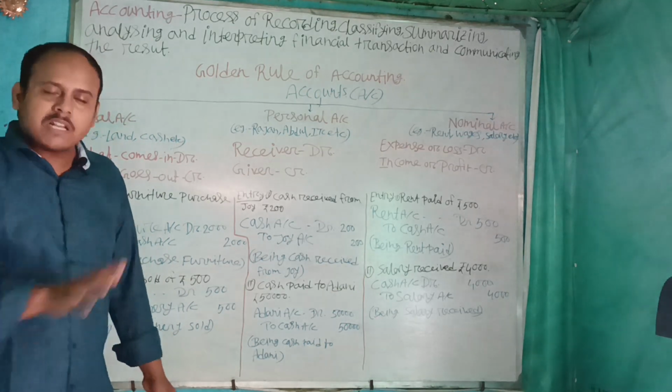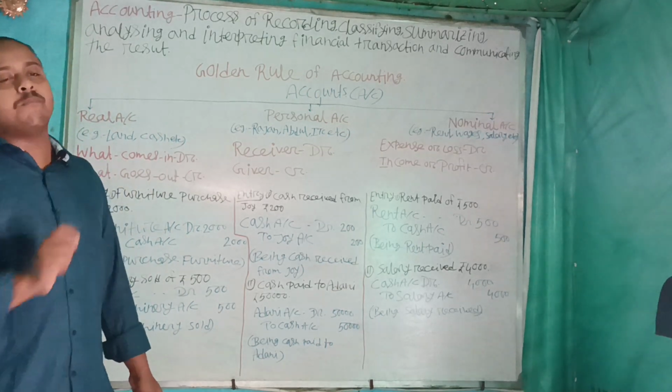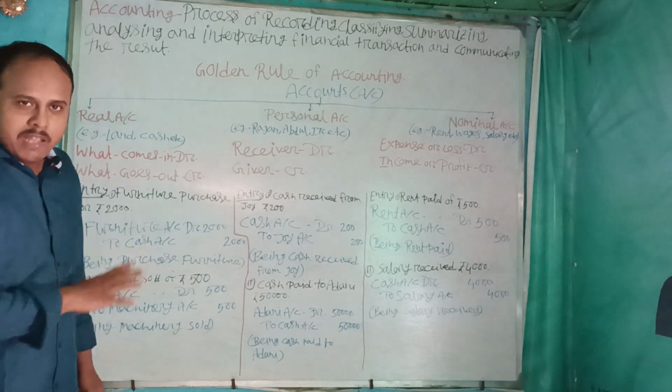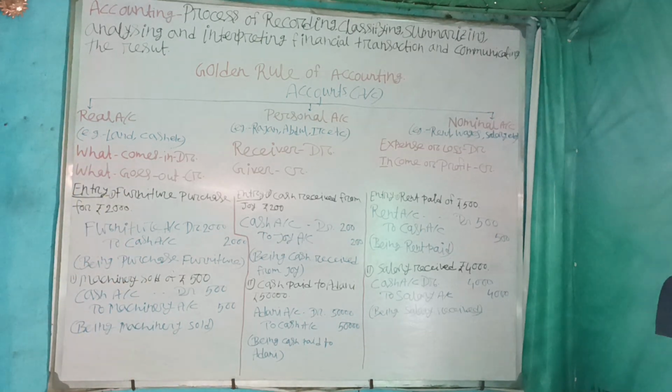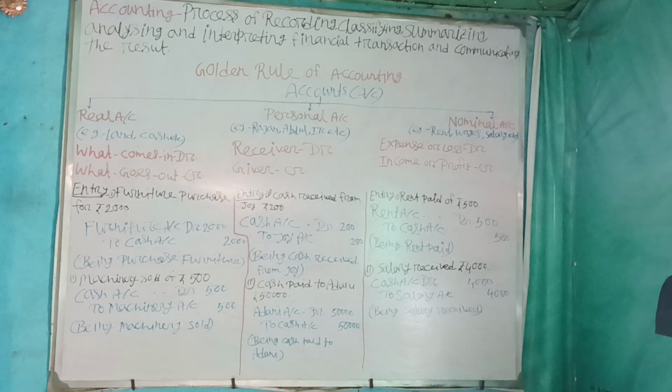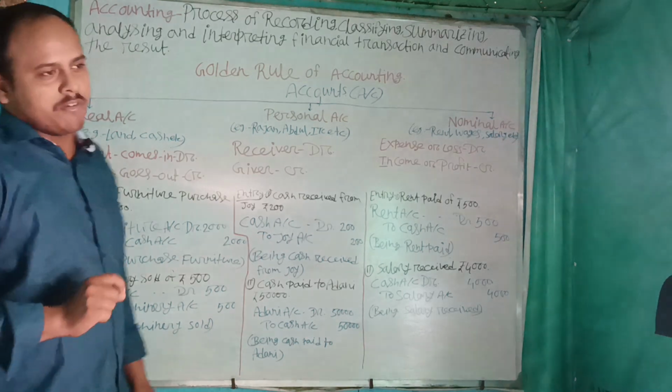So with the help of narration, we just depict why we pass these entries. This is our overall discussion of accounting and the golden rules of accounting.